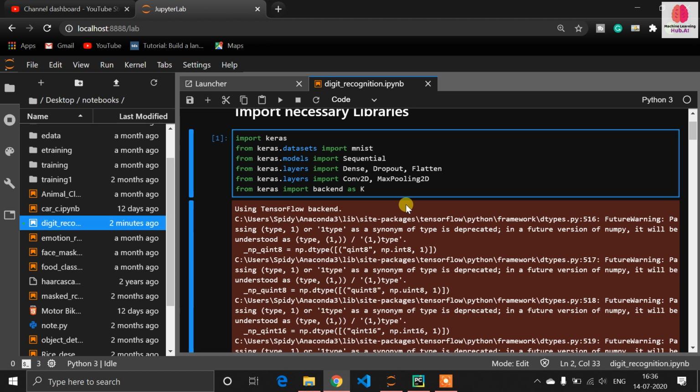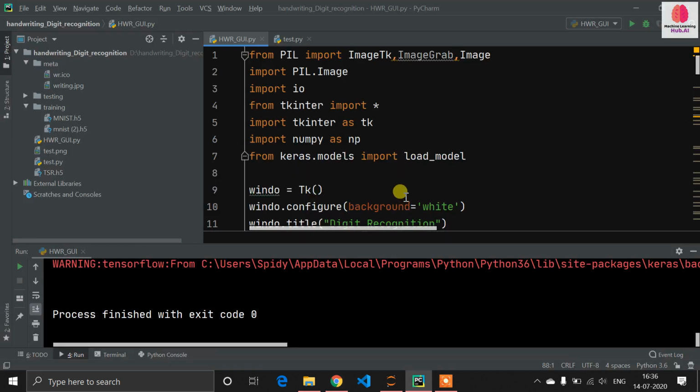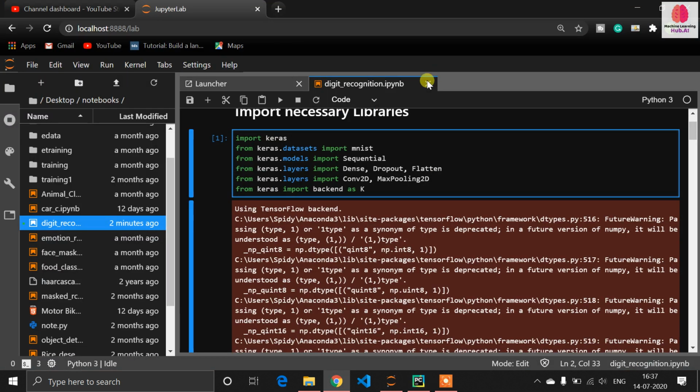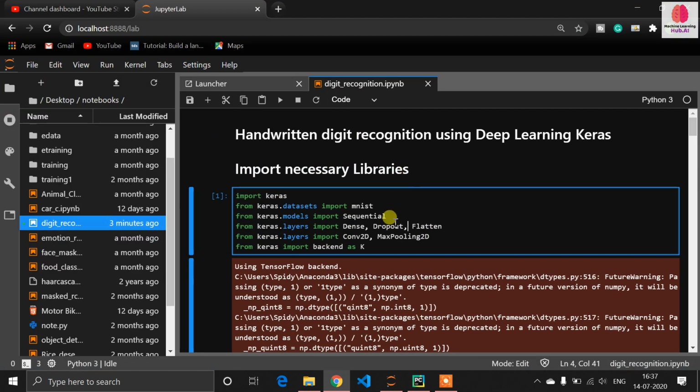Go to the Jupyter notebook. Guys, lots of people are asking me what IDE I am using. For application development like Tkinter or Flask, I am using PyCharm, because PyCharm is good for project development. But for machine learning and deep learning, I am using Jupyter notebook. Let's see how we can implement this digit recognition from scratch.